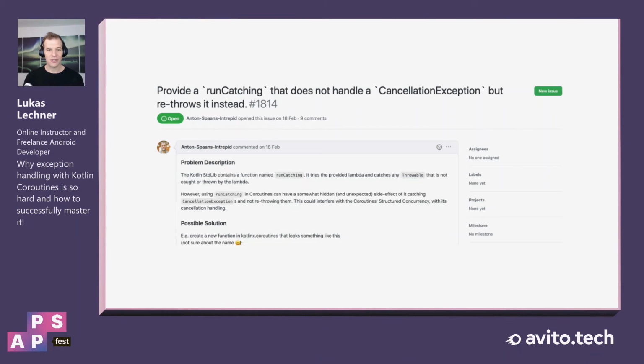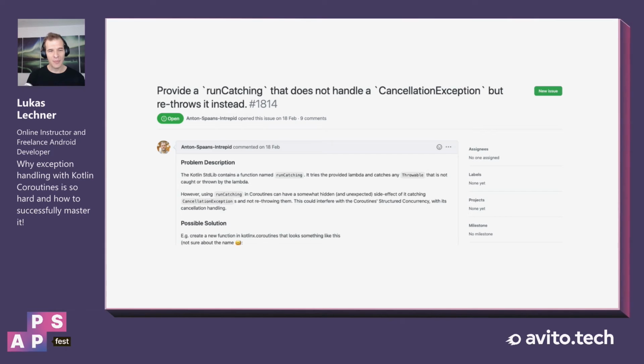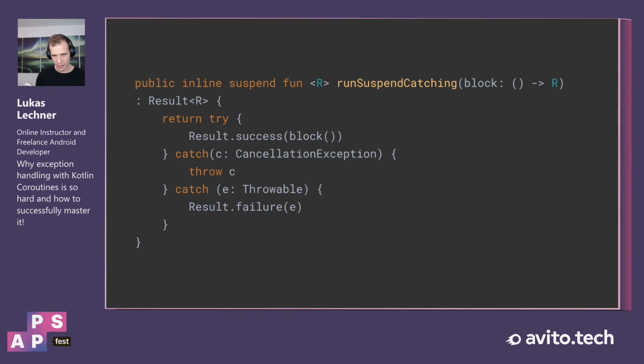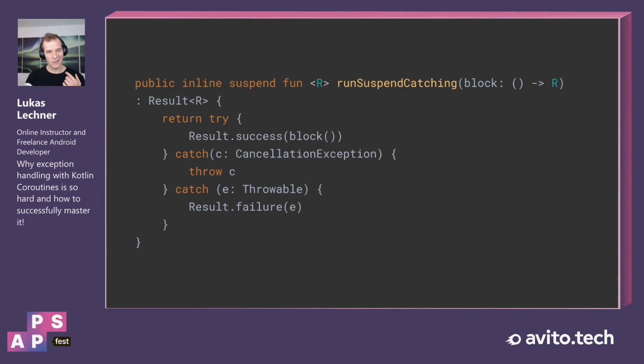There's also already a ticket in the Kotlin library on GitHub where a user wants to have a runCatching version that is rethrowing the cancellation exception to avoid this problem. But up until now, we don't have this runCatching method. So if you want to use runCatching in coroutine-based code, you should write your own runCatching function, which looks like this. And the difference here is that we simply rethrow cancellation exceptions. And therefore, we fix this issue.